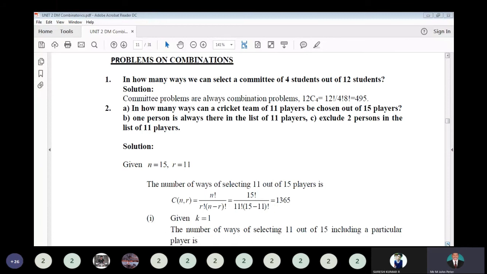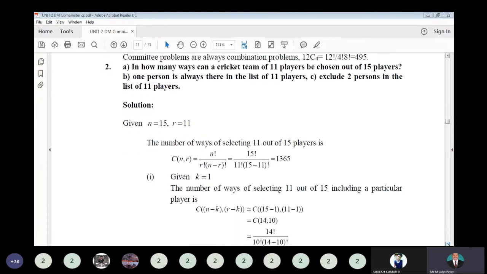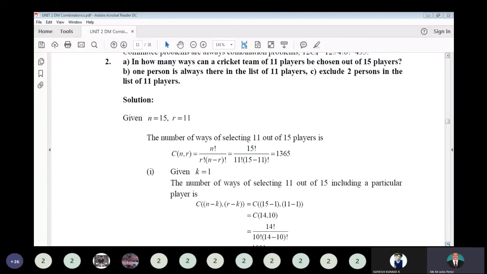So this one is a very casual and usual example for understanding the combination. In how many ways can a cricket team of 11 players be chosen out of 15 players? One person is always there in the list of 11 players. Exclude two persons from the list of 11 players. Suppose it's given.